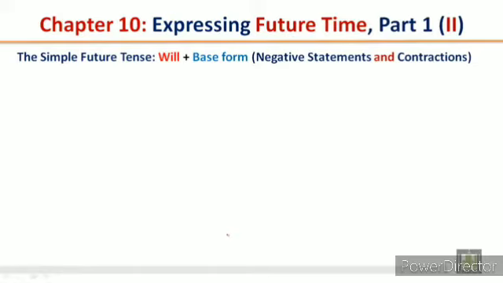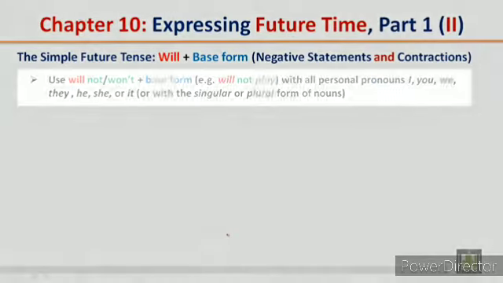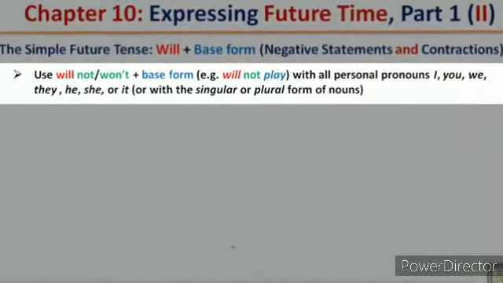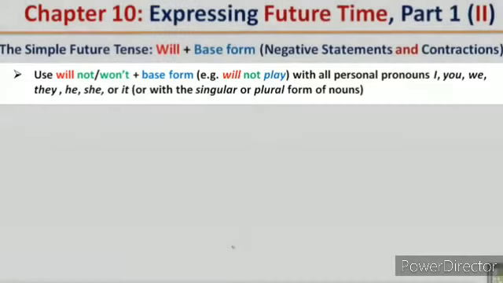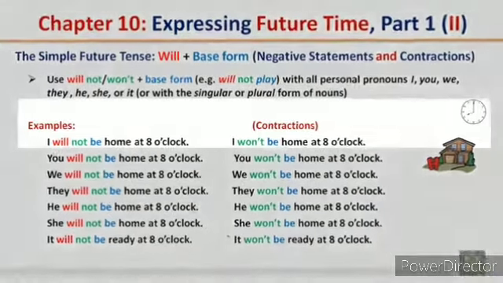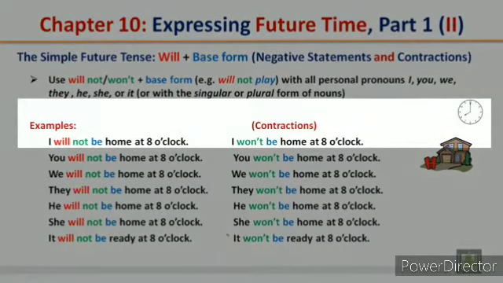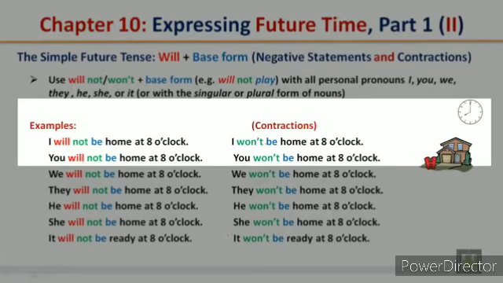The simple future tense, will plus base form, negative statements and contractions. Use will not or won't plus the base form, will not play, with all personal pronouns, I, you, we, they, he, she, or it, or with the singular or plural form of nouns. I will not be home at 8 o'clock. I won't be home at 8 o'clock. You will not be home at 8 o'clock. You won't be home at 8 o'clock.